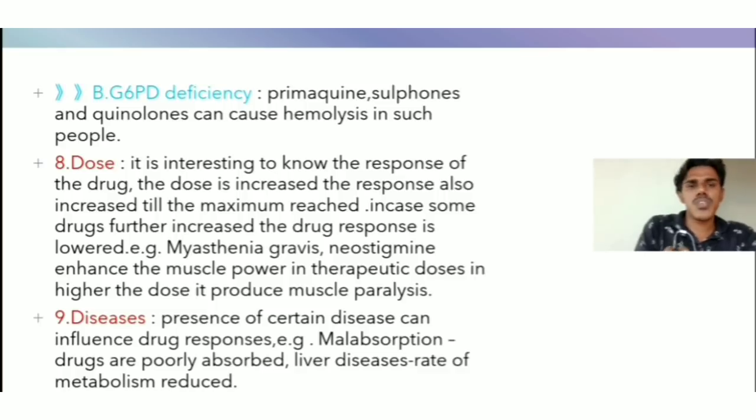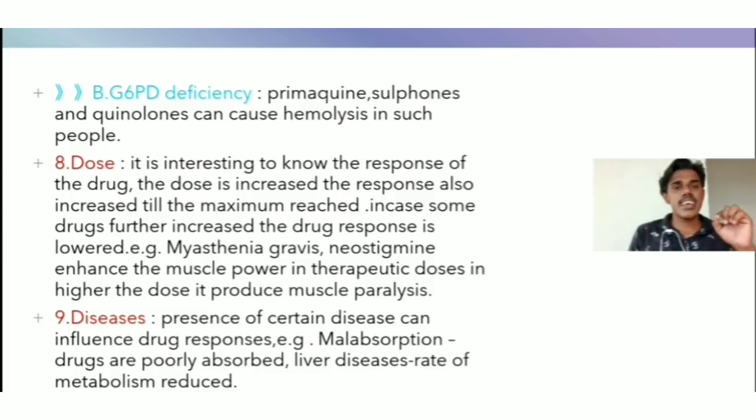Okay, next one is dose. It directly affects the mechanism of action of the drug. It is interesting to know the response of the drug. As the dose is increased, the response also increases till the maximum is reached. In the case of some drugs, if the dose is increased further, the drug response is lowered. Example, myasthenia gravis. Neostigmine enhances the muscle power in therapeutic doses. In higher doses, it produces muscle paralysis. Okay, that is a dose correction.